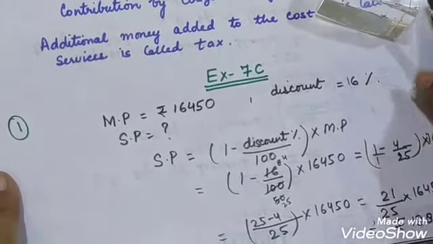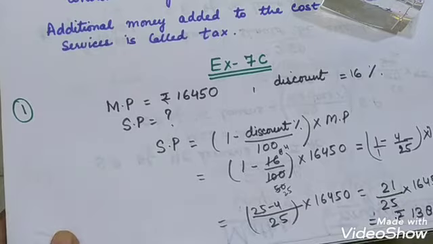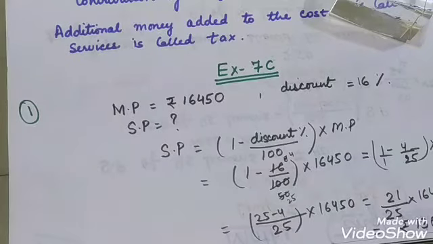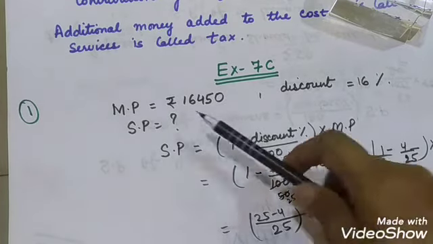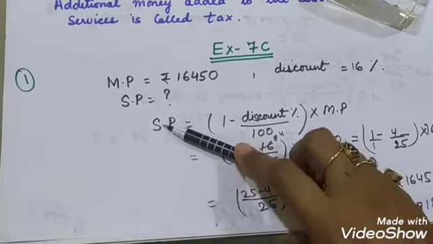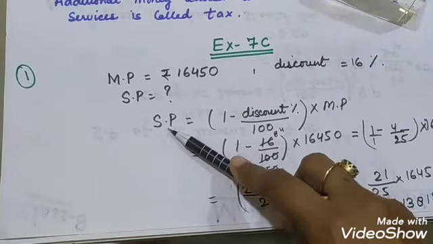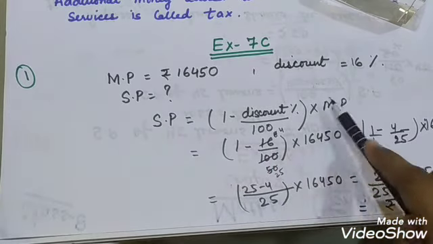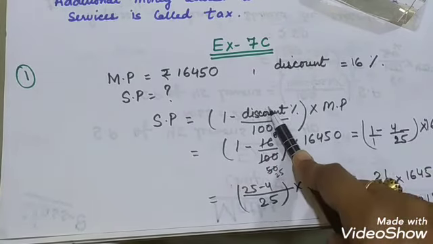Now let us solve exercise 7C. Let us read question number 1. The marked price of a refrigerator is 16,450. The shopkeeper offers an off-season discount of 16% on it. Find its selling price. The marked price is given, the discount percentage is given, and they are asking the selling price. So we will use formula 2: selling price is (1 minus discount upon 100) into marked price when discount percentage is given.